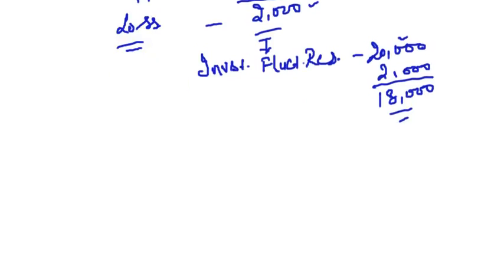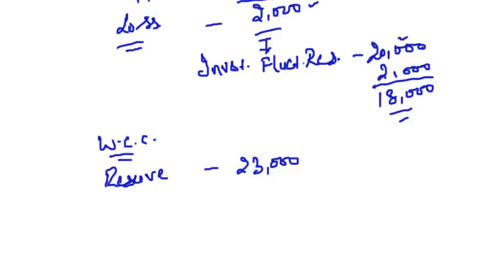Clear? Second, workmen compensation reserve. What is the amount of reserve? The amount of reserve is 23,000. Now you created this reserve to meet any contingency relating to workers. During the year, one of the workers got injured and the treatment for that cost 13,000.